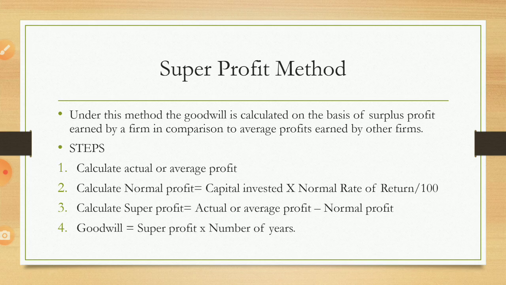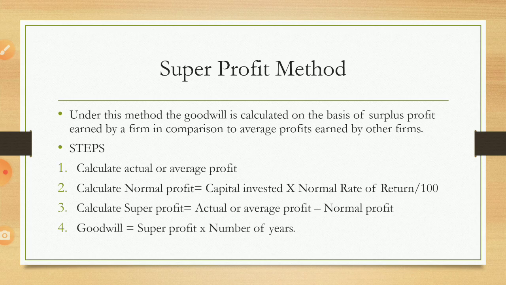So first we have to calculate actual profit or average profit. If it is directly given in the question, no need to calculate. If it is not given, we calculate the average profit as we did in the average profit method. Now the calculation of super profit. Super profit is the difference between these first two items: the first is average profit, the second is normal profit. If you subtract normal profit from actual or average profit, you get super profit. Understood? So super profit means actual minus normal profit.